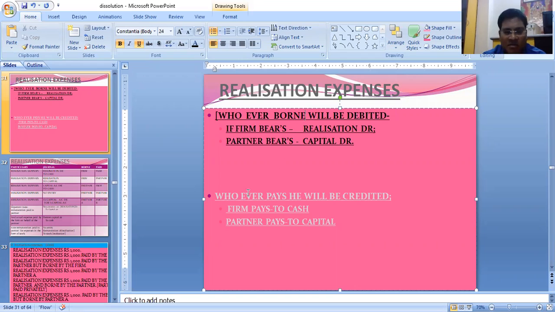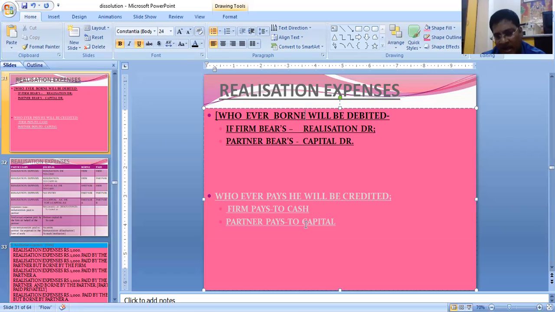Next rule in realization expense is whoever pays it. If the firm pays, then we write cash account credit, and if the partner pays, then we write capital account credit. I again repeat, based on these two rules, our whole realization expenses entries will be made.